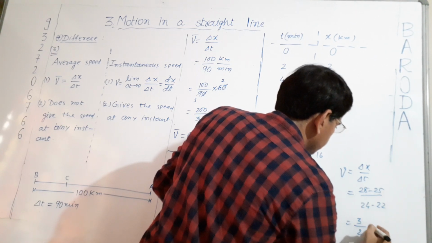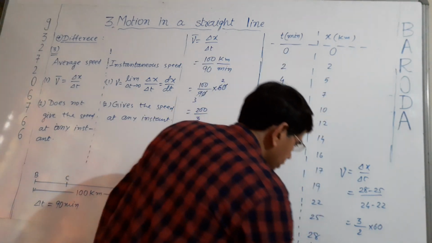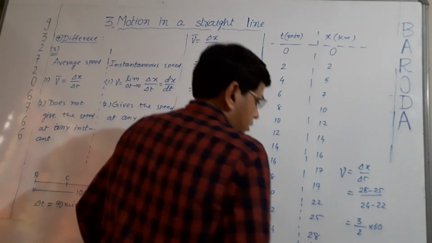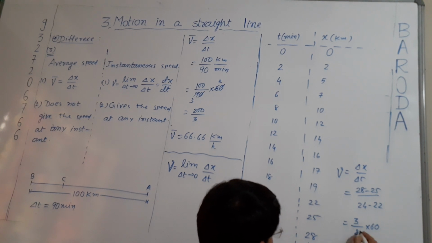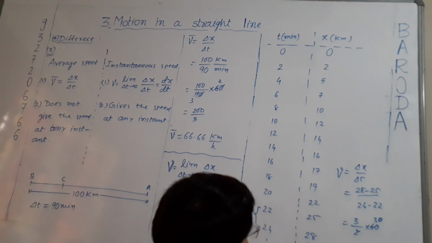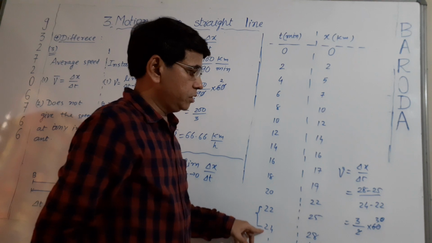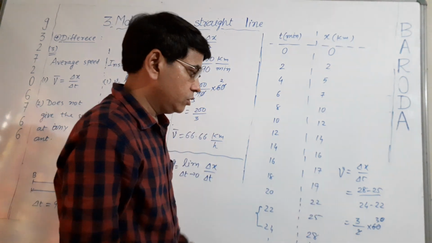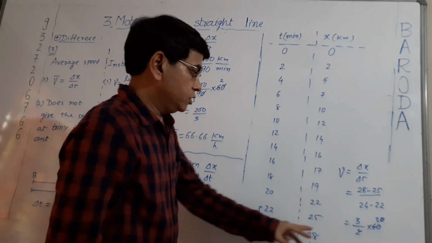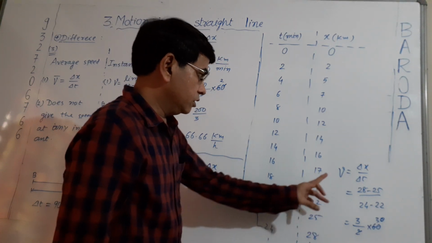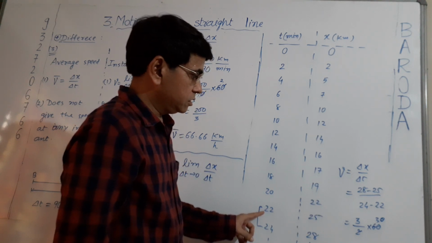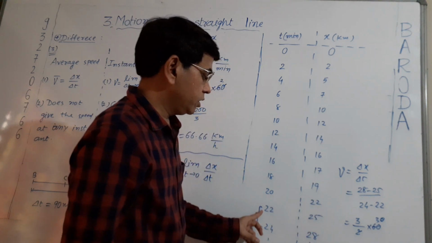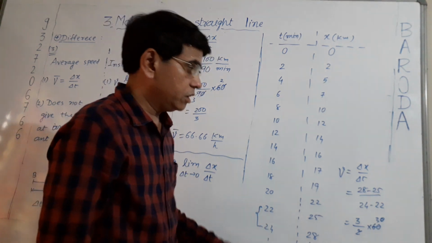This is in minutes, so I will multiply by 60 to convert it into hours. So the answer is 30, 3 threes are 9, so it is 90 kilometer per hour. So the speed of the car at 23 minutes is 90 kilometer per hour, but it is not an accurate value. Why? Because this value shows that the speed of the car is 90 kilometer per hour between 22 and 24 minutes, but not at 23 minutes.